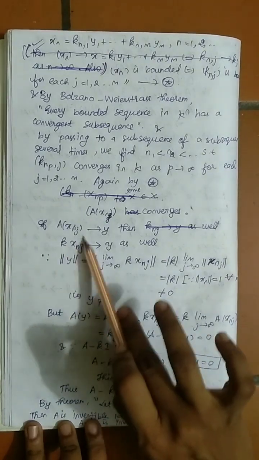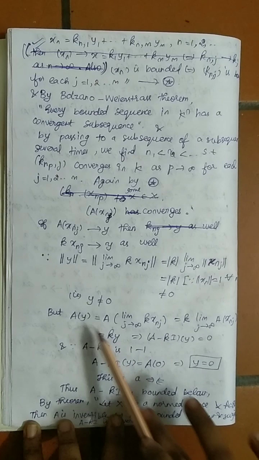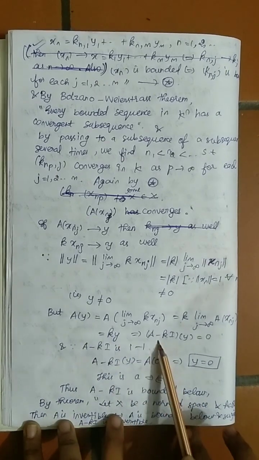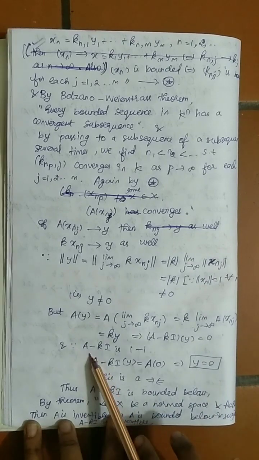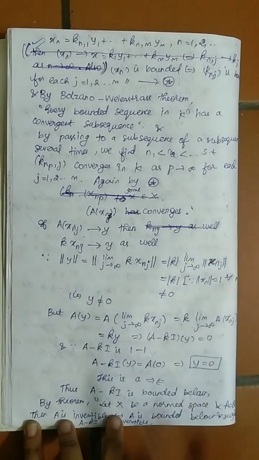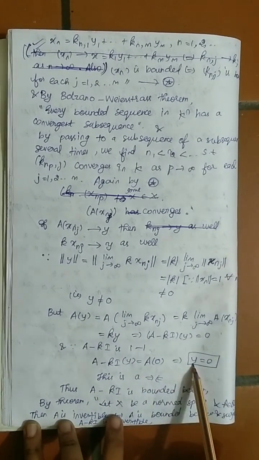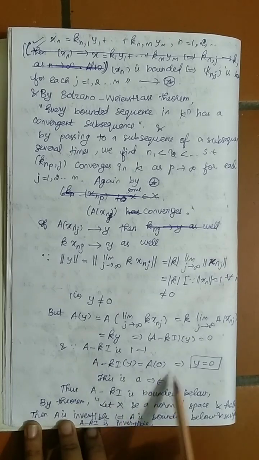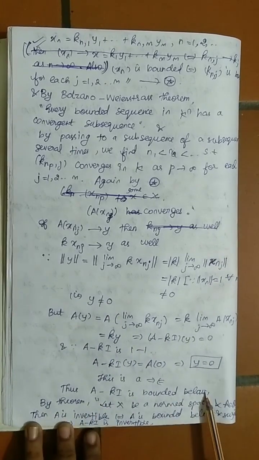But I know that A(x_n_j) converges to y. So this is ky. So A(y) equals ky means (A minus Ki)(y) equals 0. Since A minus Ki is injective, as we already know, (A minus Ki)(y) equals (A minus Ki)(0) implies y equals 0. But this is a contradiction, so I can say that A minus Ki is bounded below.